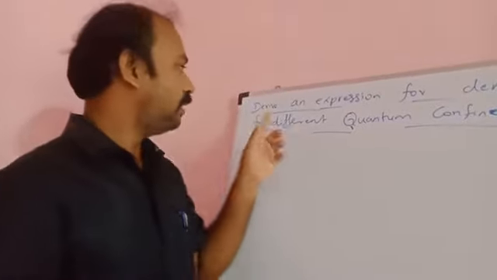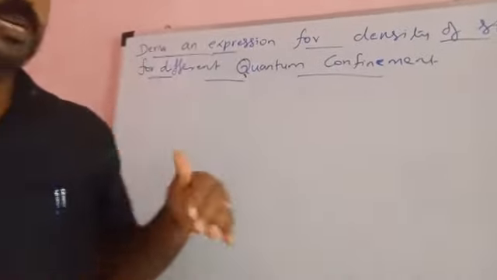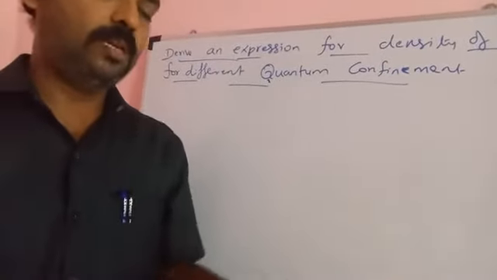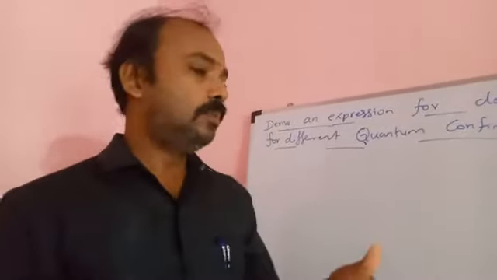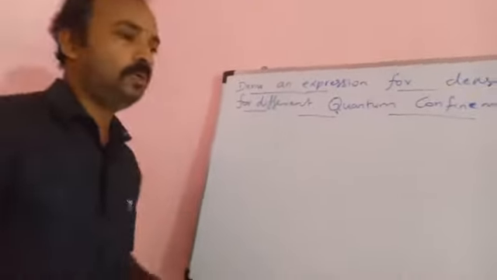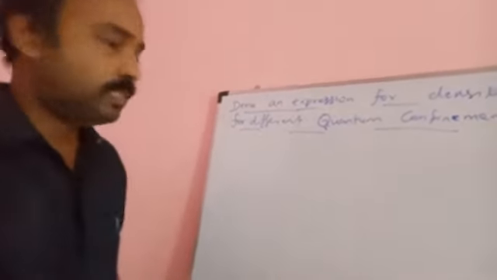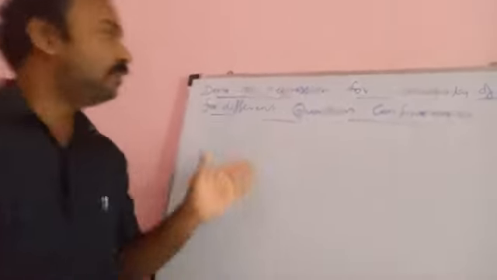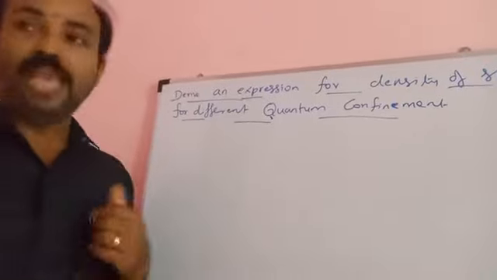Another question is derive an expression for density of state for quantum well, quantum wire or quantum tube, and quantum dot. That is also another way of asking the question. So now I am going to teach about this question's answer.